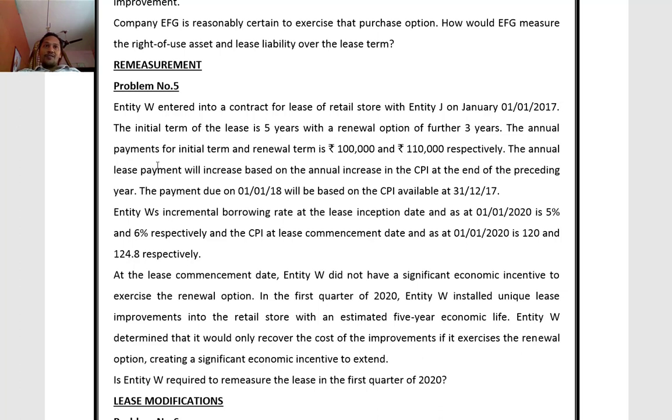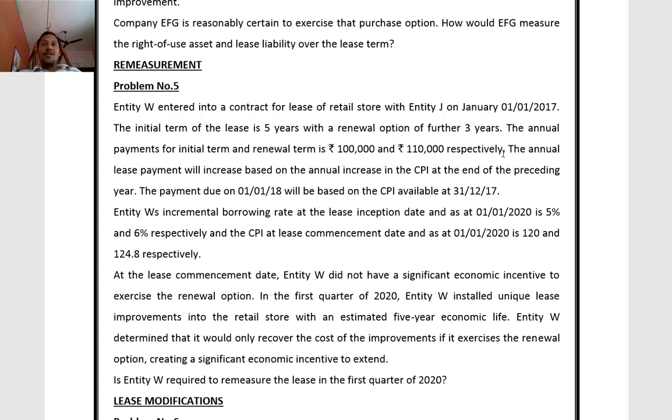The annual payments for initial term and renewal term are 1 lakh and 1,10,000 respectively. Initial term is for 5 years, that is 1 lakh. And for the renewal term, 1,10,000. Renewal term is for 3 years, then it is 1,10,000.